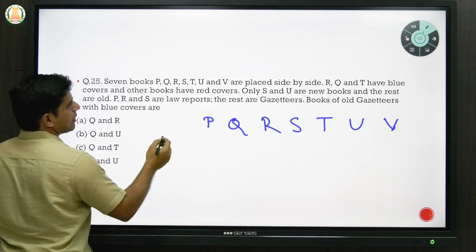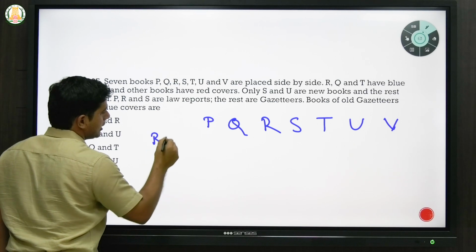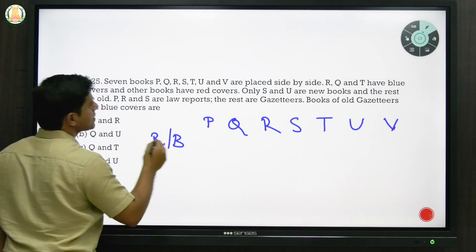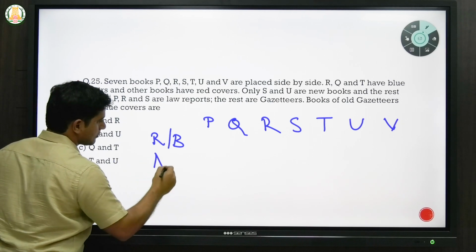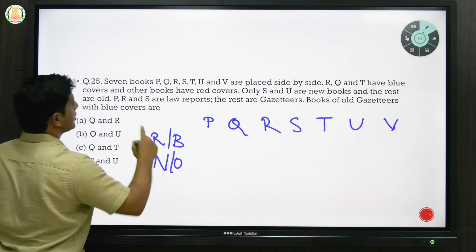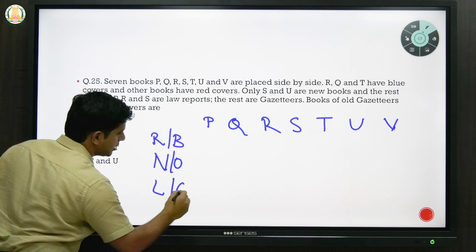Now one row we can put as their color, whether it is red or blue. The second row, whether they are new or old. And the third row says law reports or gazetteers, so we can put L or G.